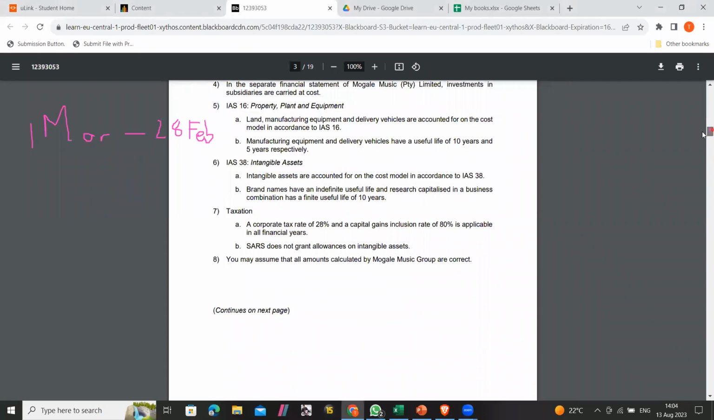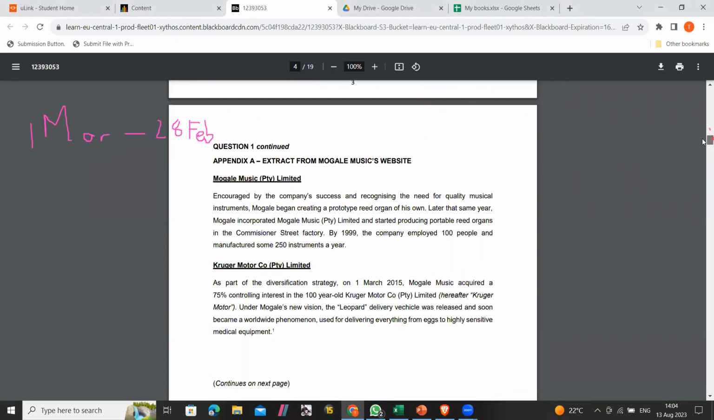We can move on. And then it says in Mohale Limited, encouraged by the company's success and recognizing the need for quality music. So here they are just introducing the company. This is more appropriate for finance, so I'll move on to the next one, Kruger Motors.